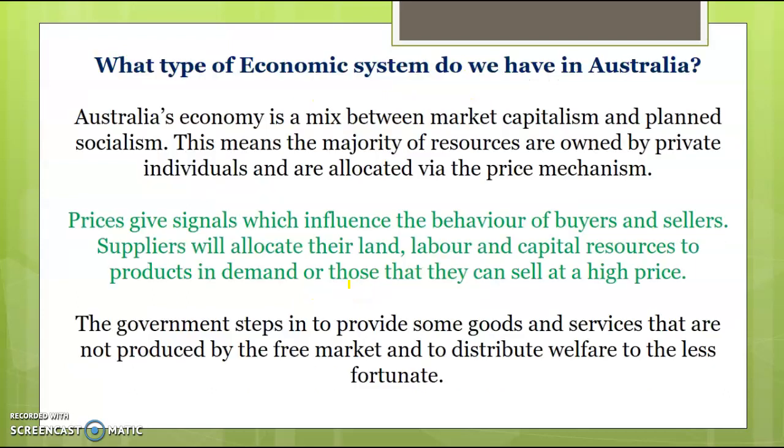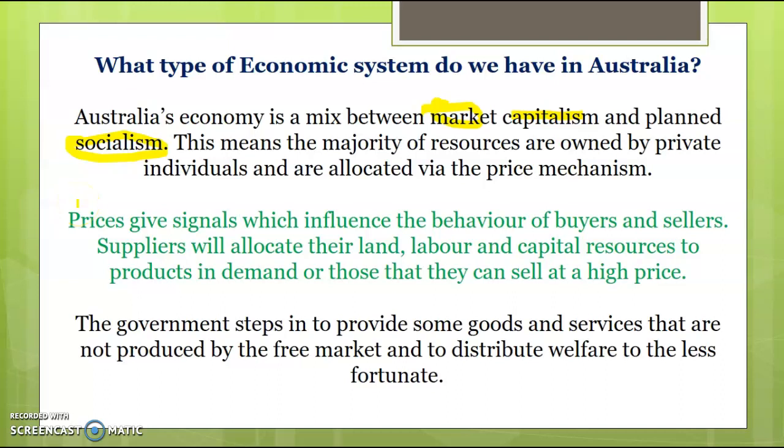What's more important is we look at what we do in Australia and look at how we answer the three economic questions. So Australia is a mix between market capitalism, so private ownership, demand and supply determining what is produced, and planned socialism, which means that some things are still government owned, schools, hospitals, etc., and the government still has some say in what sort of things are produced. So mostly, if we're looking at how Australia answers the question of what to produce, which we'll expand on in a second, basically producers produce what consumers want.